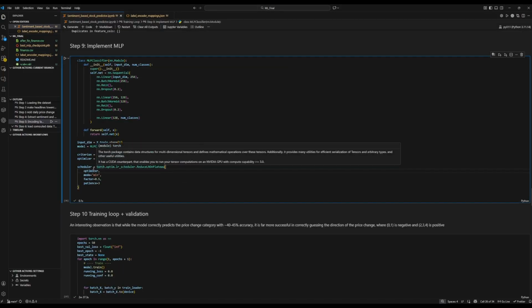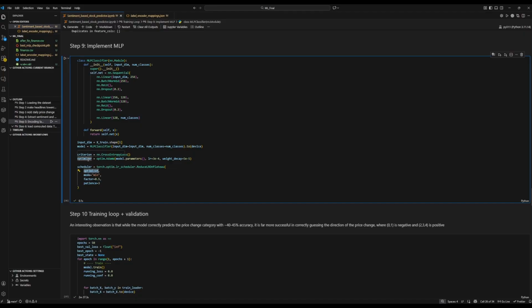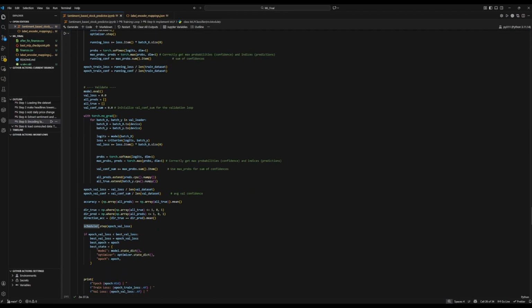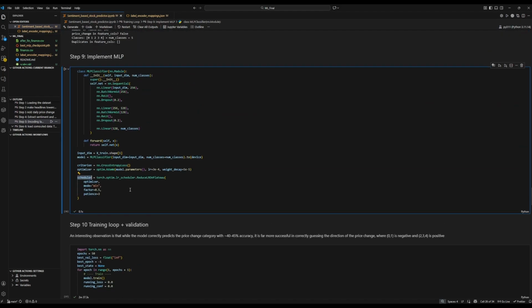The scheduler lets us pass the optimizer, set the mode to min, and then set these attributes. And what this does is, down here, you can see it uses validation loss. The scheduler expects the validation loss to keep decreasing, as noted by the min.